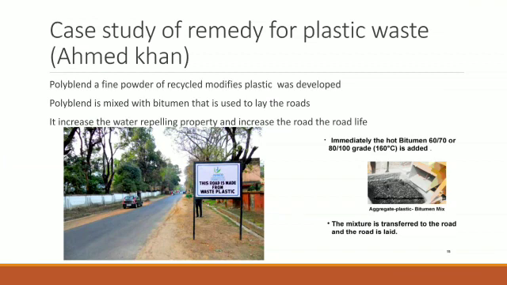He took all the plastic items and recycled them, and the plastic powder is called polyblend. This polyblend is mixed with the compound called bitumen, and both are used during the formation of roads. This helps increase the road life, and this is called recycling the use of plastics.